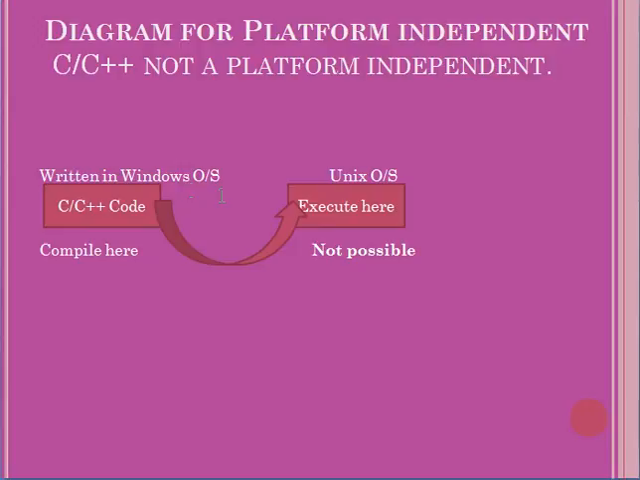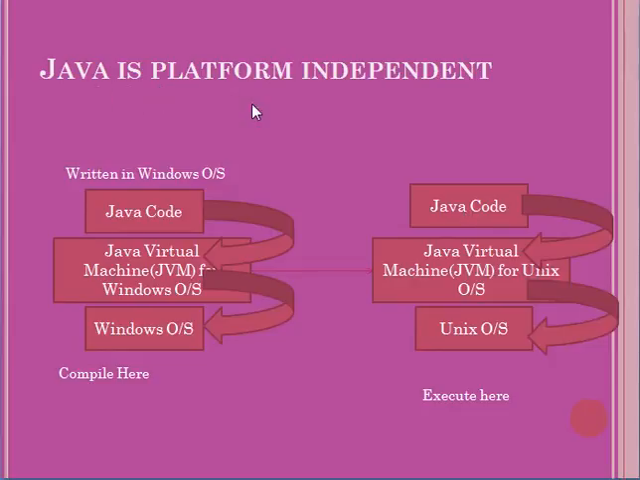You should execute on the same operating system where you have compiled. It is not possible to execute on another Unix or Linux operating system. From this diagram, we will come to know Java is platform independent.